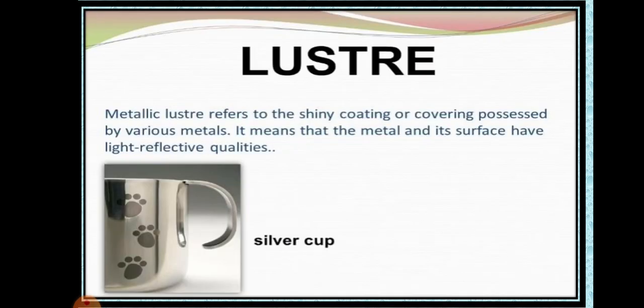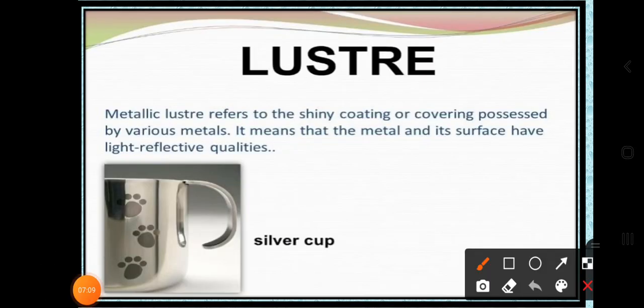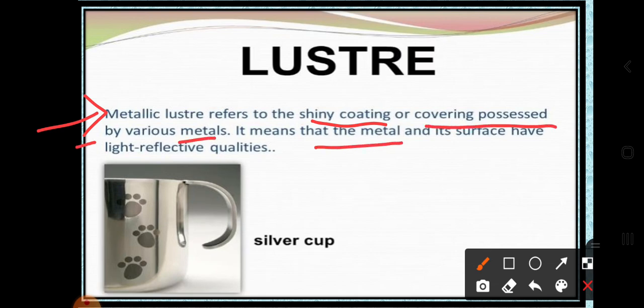Now let's talk about the luster property. Dear students, luster means shining in nature. Metals usually show the luster property. It refers to the shiny coating, or you can say covering, possessed by various metals. It means that the surfaces of metals have a light reflective quality.